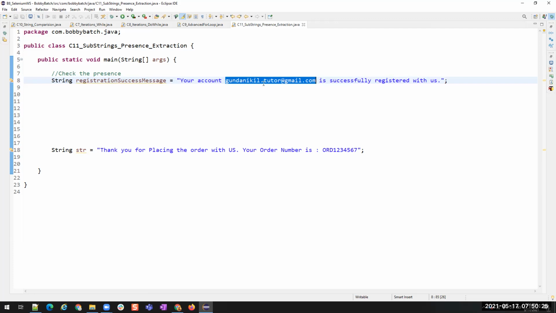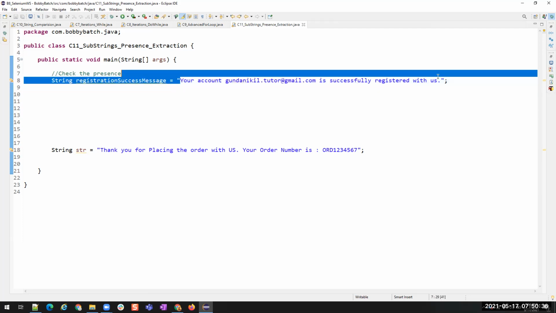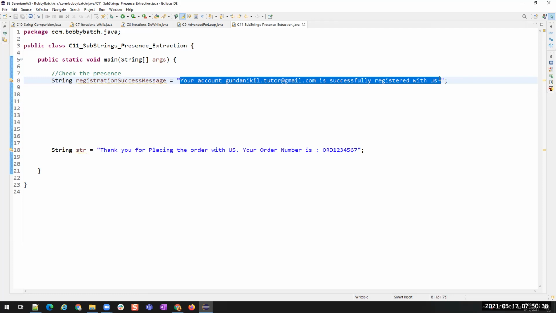Agree? So if you are doing manual testing or automation testing, when you are working with the registration functionality, you registered an account into the website and then it gives you a success message. Now you want to see whether the success message is showing the correct email ID or not. Whatever you entered while registering, the same email ID should be displayed in the success message. Agree?